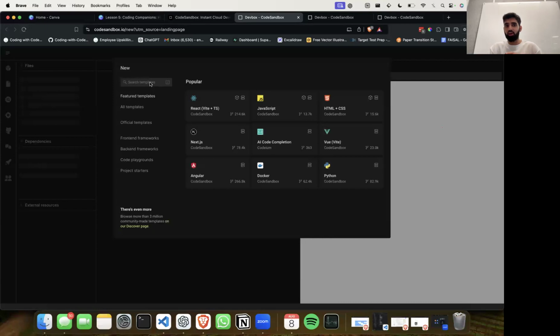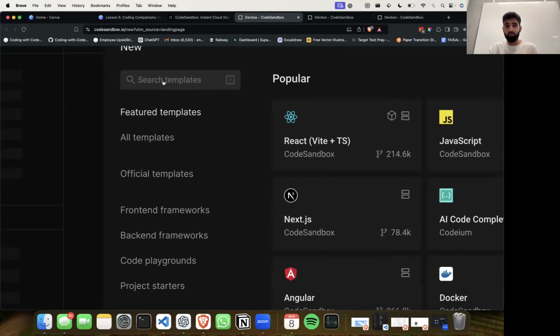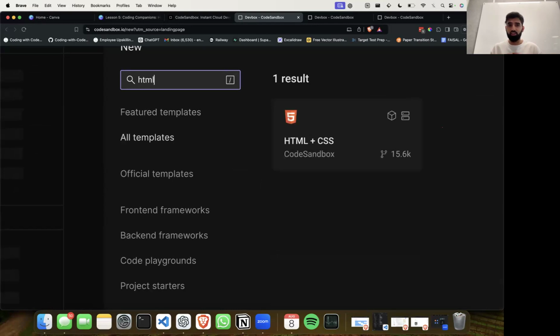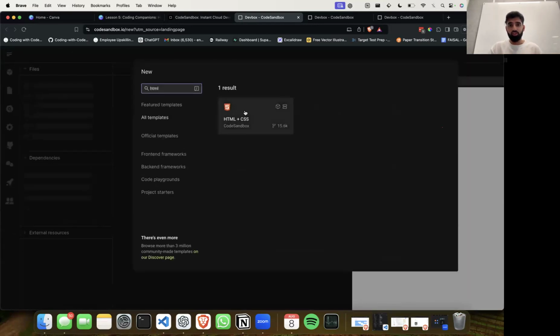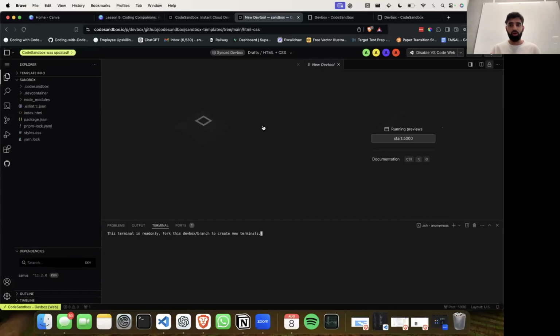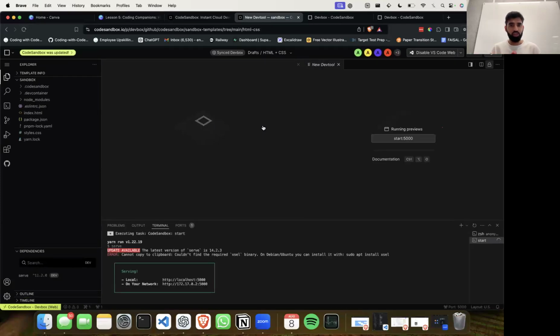But as you can see within this box, in the top left-hand corner, there's the search template. If I zoom in here, what I'd like everyone to do is type HTML, and you should see it pop up, HTML. From there, you can see this little one result. If we click it, you'll see something loading up, and voila. We should have a developer sandbox, as they're known. Can I get a thumbs up once everyone has done that?